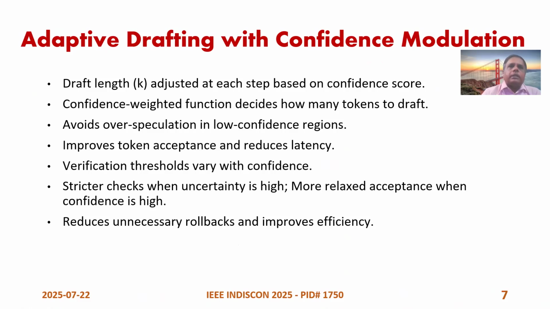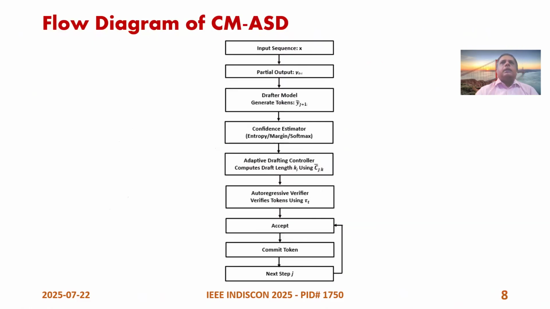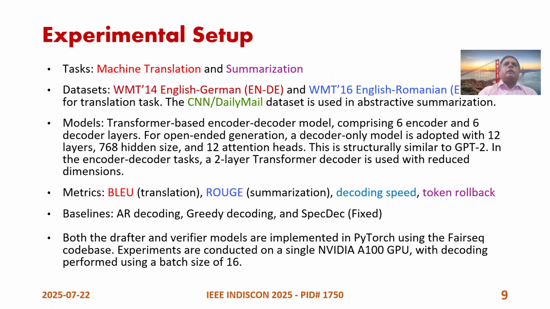The verification thresholds vary with confidence: stricter checks when uncertainty is high, more relaxed acceptance when the confidence is high. This is the flow diagram, which we have already discussed. So, experimental setup: there are two tasks, machine translation and machine summarization, I mean the abstractive summarization.